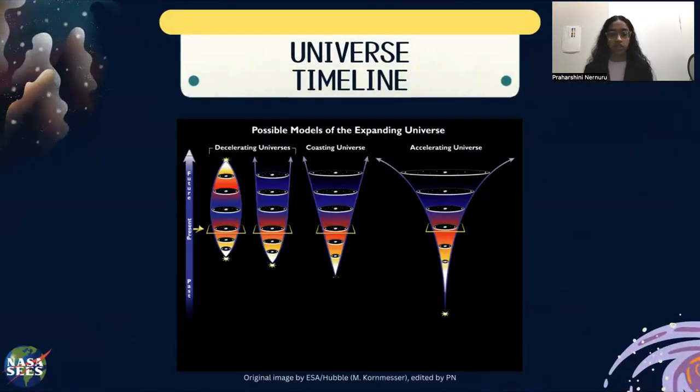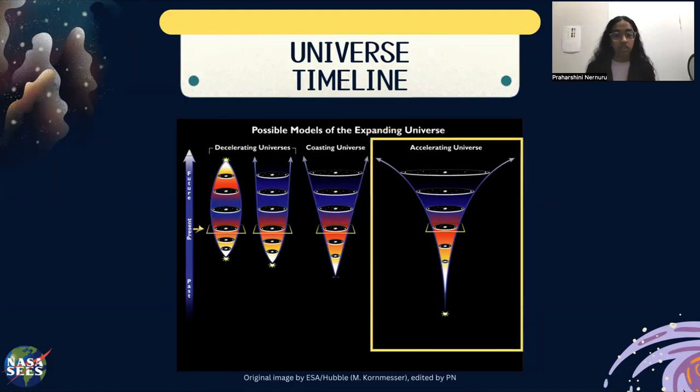To understand dark energy, one must understand the various models of the universe. There are four main types of universe timelines. The recollapsing universe theory shows that the universe will start with a big bang and end with a big crunch. The critical timeline theory shows that the universe will become stagnant after a given point. The coasting theory shows the universe growing in a linear fashion, and the accelerating theory shows the universe growing at an exponential rate. These theories are directly affected by dark energy.